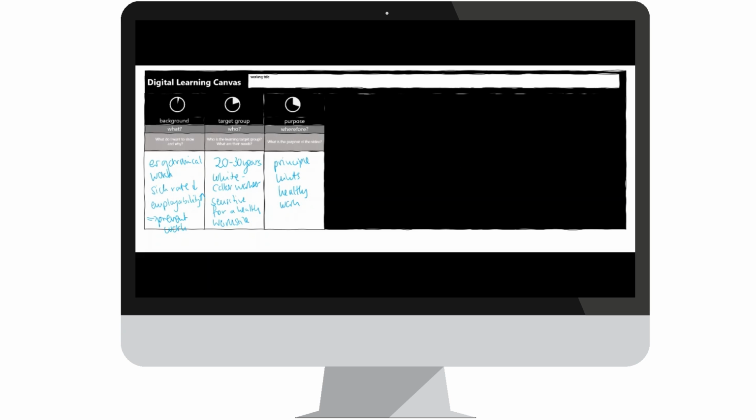So to complete the digital learning canvas, so far we maybe can give the example also a working title, and I think it would be good to call it the practical advisor for healthy work.